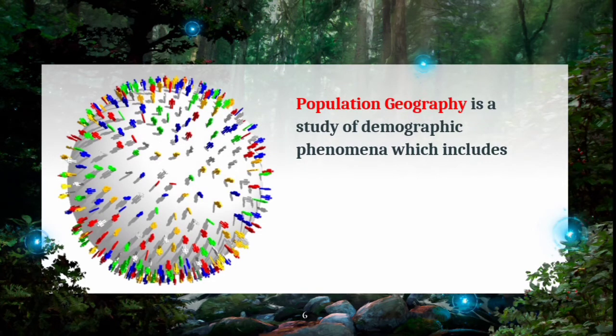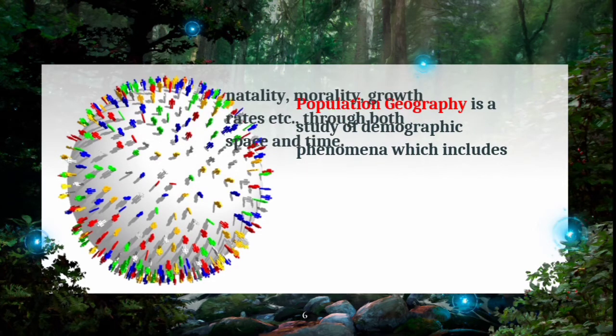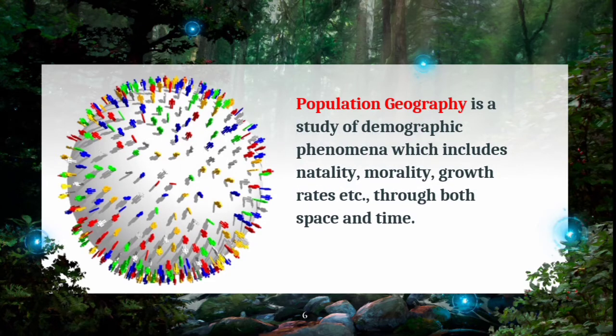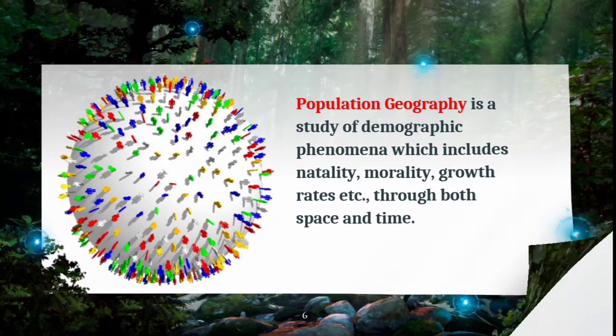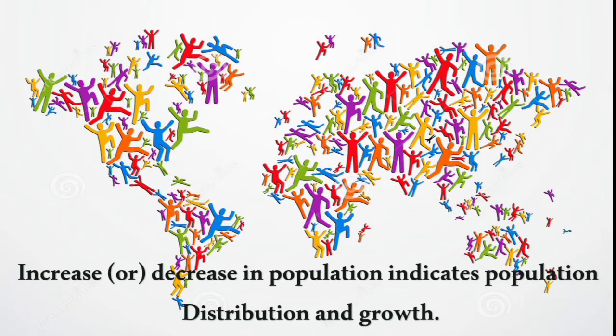Population geography is a study of demographic phenomena which includes natality, mortality, growth rates, etc., through both space and time. So population geography is a study of population related to a specific area and the culture practiced in the specific area. Increase or decrease in population indicates population distribution and growth. So, the increase and decrease of population rates indicates the population distribution in a particular area and the growth.